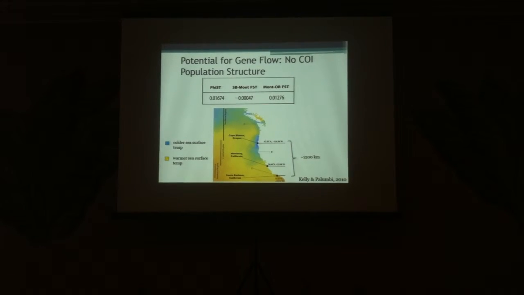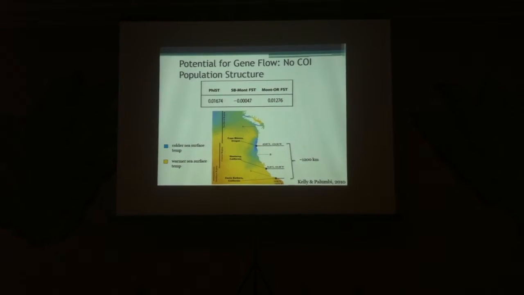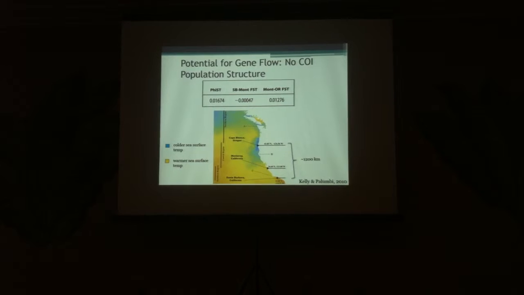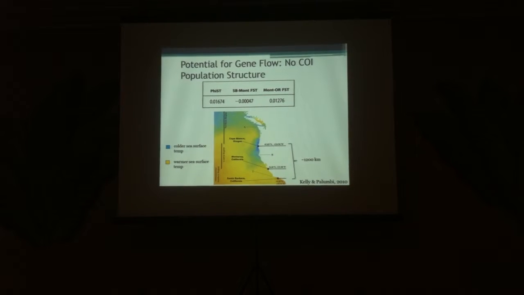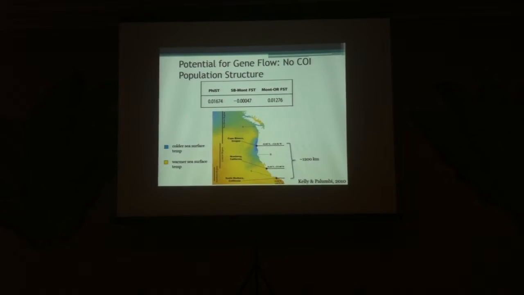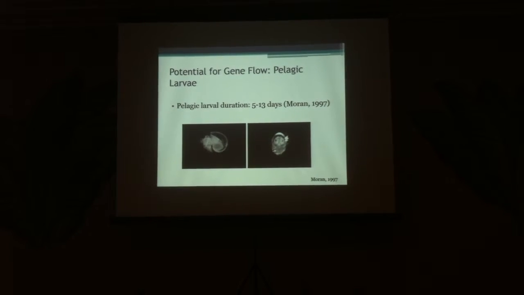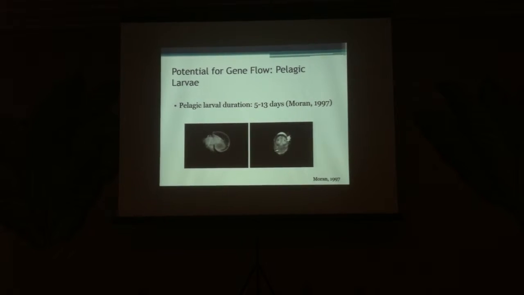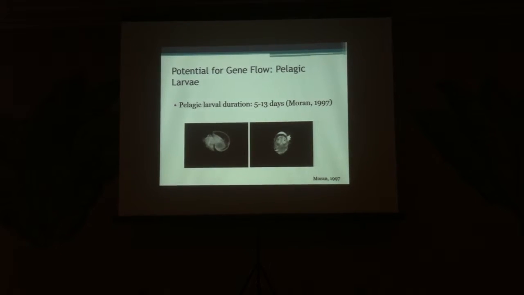However, we also have evidence that indicates there could be gene flow occurring between populations, which would preclude local adaptation. Previous work looking at the mitochondrial marker cytochrome oxidase subunit 1, or CO1, found no evidence for population structure in animals sampled from Oregon down to Santa Barbara. In addition, as I also briefly mentioned, we know this species has a pelagic larval phase with a duration of about 5 to 13 days. And these pelagic larvae could potentially facilitate dispersal and again work against local adaptation.